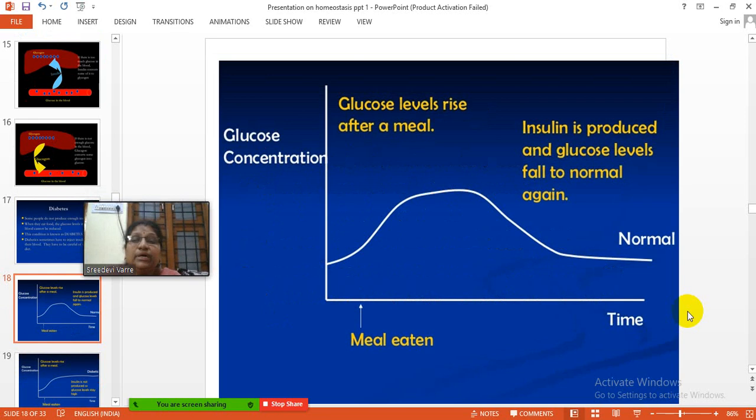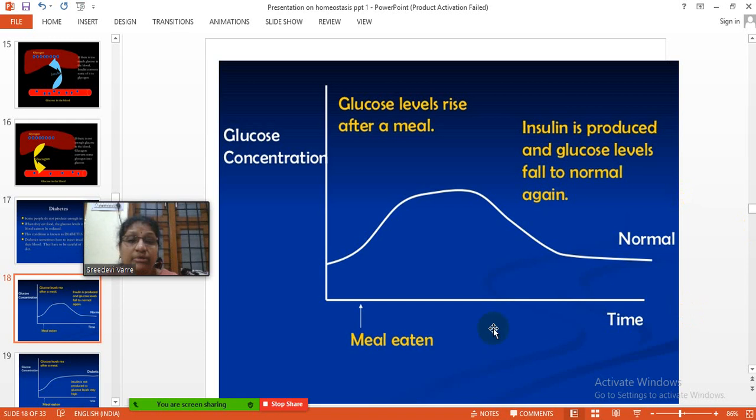This is about glucose concentration, meals eaten and time. Glucose levels rise after a meal, and insulin is produced and glucose levels fall to normal again.